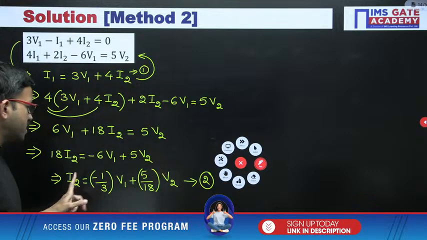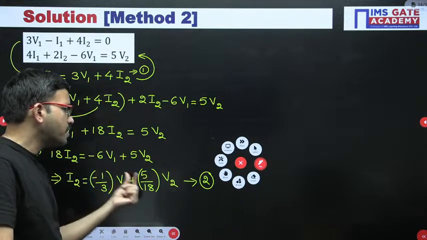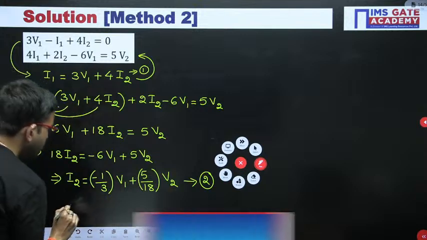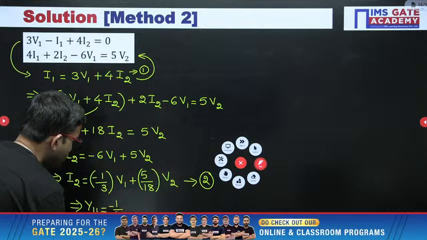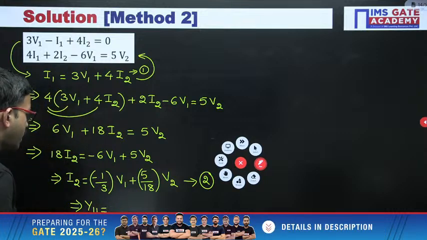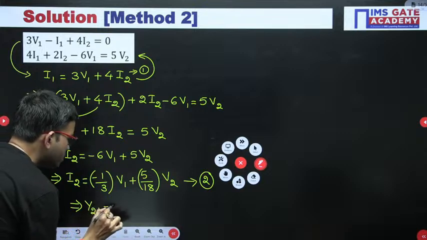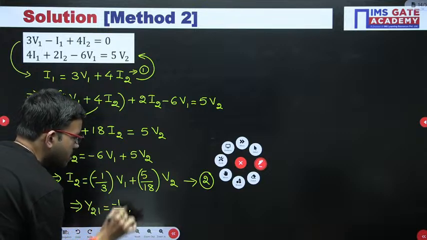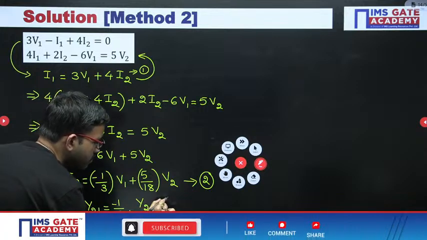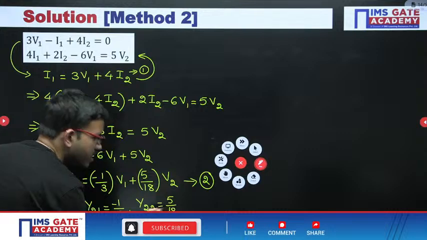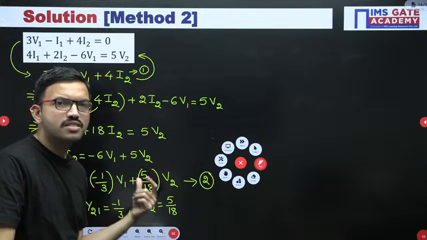Now compare with the standard equation I2 equal to y21 v1 plus y22 v2. So y21 equal to minus 1 by 3, and y22 equal to 5 by 18. Units you will be getting mho. Because it is an admittance, units will be mho. If it is an impedance, units will be ohm.